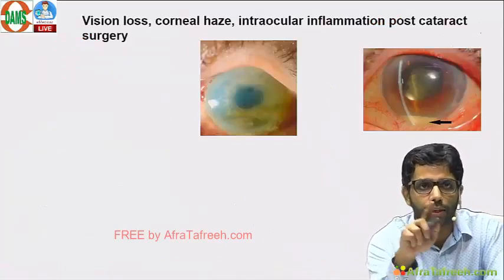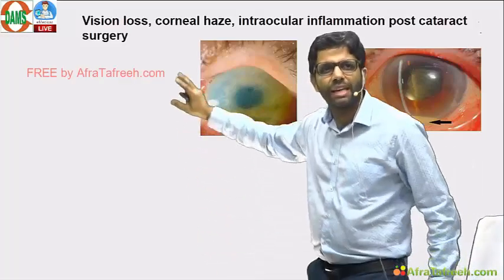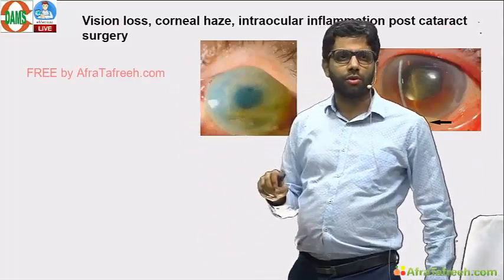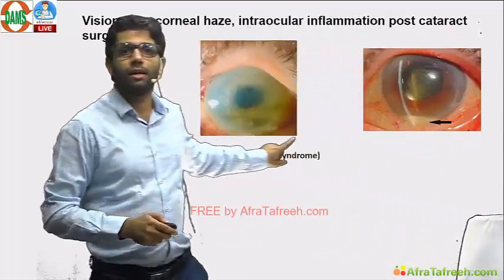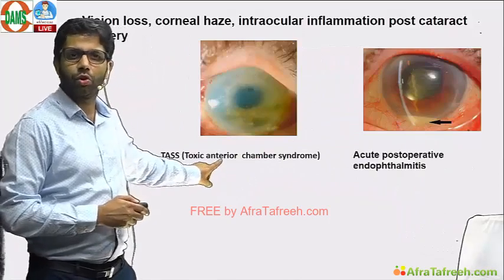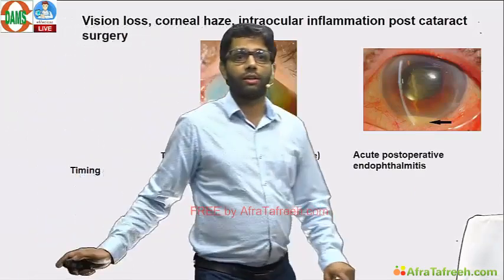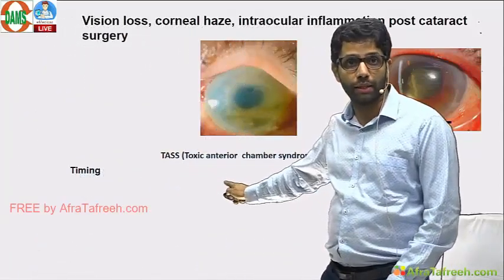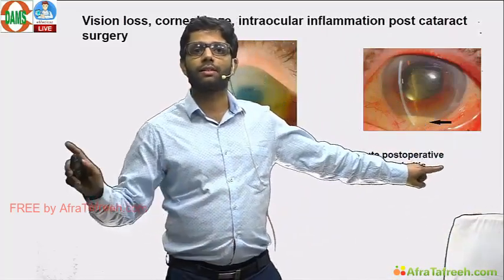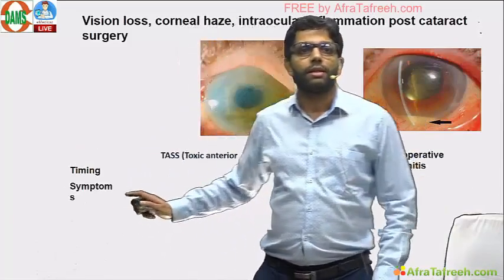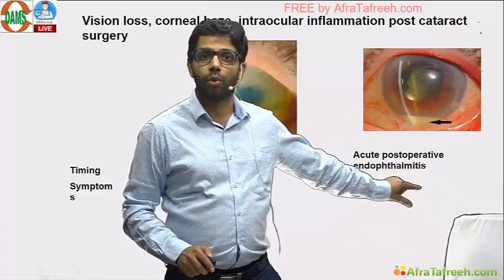Vision loss, again another complication of cataract surgery. Patient after cataract surgery comes with vision loss, haze in the cornea, intraocular inflammation. Two important differentials, and you have to differentiate between TASS, toxic anterior segment syndrome, and acute postoperative endophthalmitis. If the patient presents within 24 hours, then it is TASS. Endophthalmitis is classically 3 to 5 days after cataract surgery. Symptoms are less in TASS, pain is more in endophthalmitis.